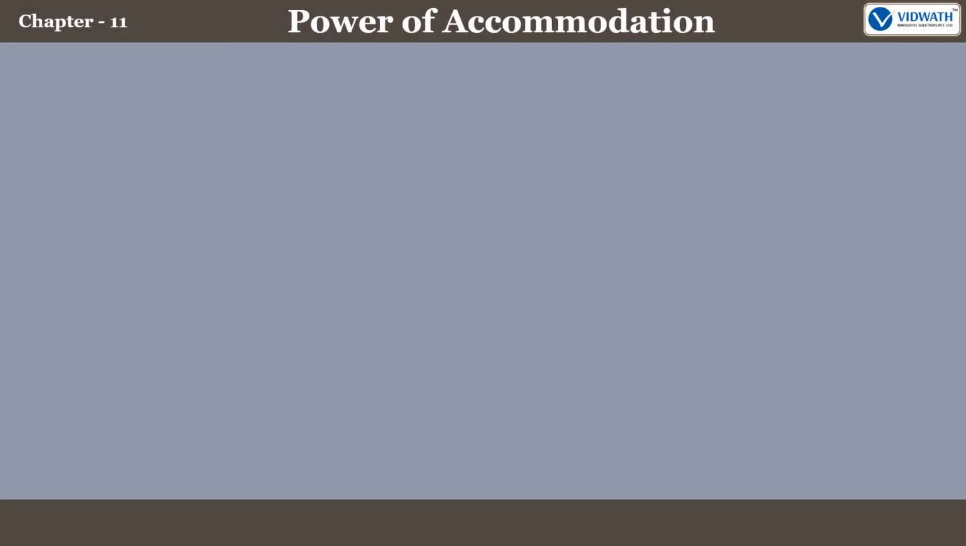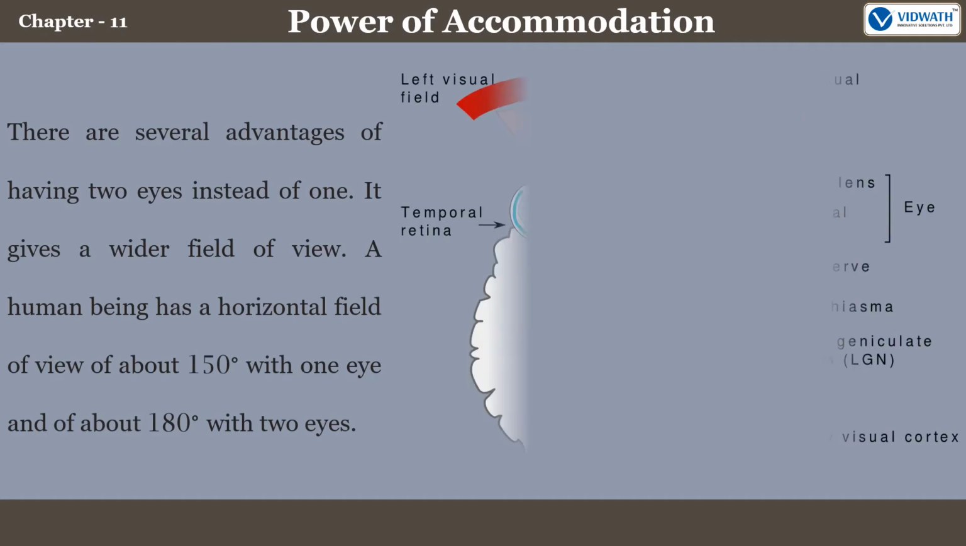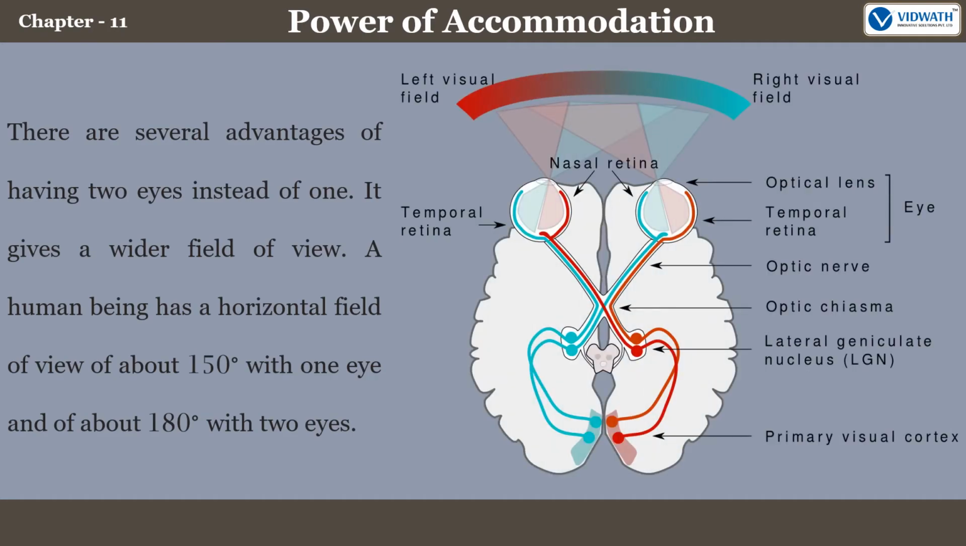Now, have you ever thought about why we have two eyes for vision and not just one? Well, there are several advantages of having two eyes instead of one. It gives a wider field of view. A human being has a horizontal field of view of about 150 degrees with one eye and of about 180 degrees with two eyes.